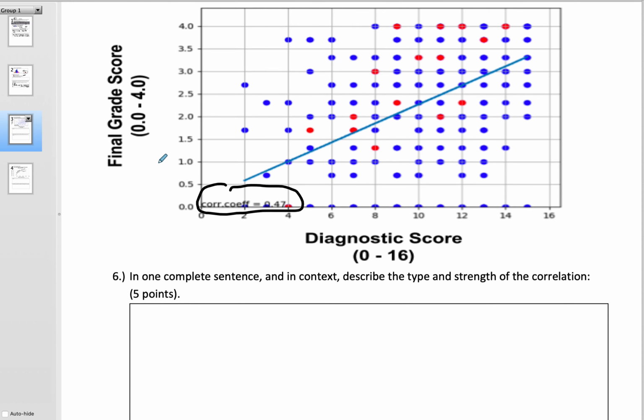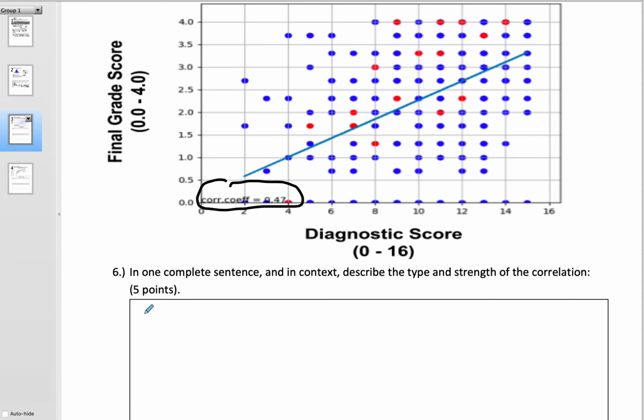Now, you need to take that and you need to put it into context. So the context is it's got to be weak, positive. I saw a lot of weak, strong. That doesn't make sense, folks. Think about it. You can't be strong and be weak at the same time. Those contradict each other. So you need to have a strength, weak, and a type, positive.